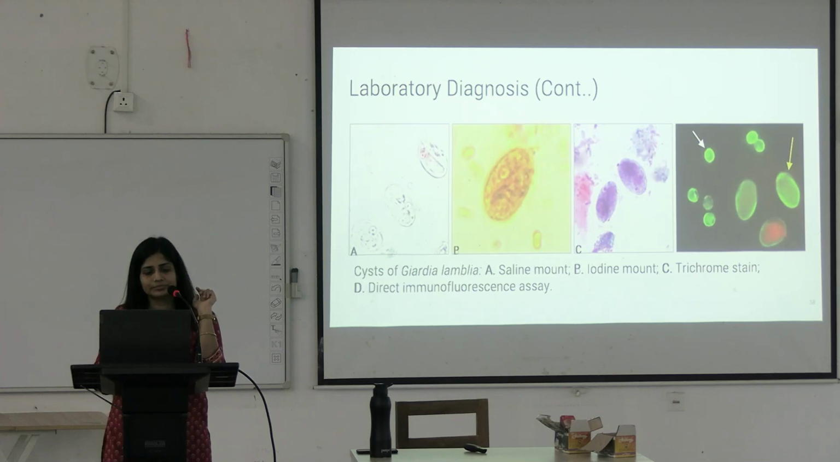What is this? Is it a cyst or a trophozoite? This is a cyst of Giardia. You can see, is it looking like a leaf? No, it is circular. It has 4 nuclei. So this is the cyst of Giardia. This is an iodine mount. This is an immunofluorescence assay, right? You are using antibodies here.